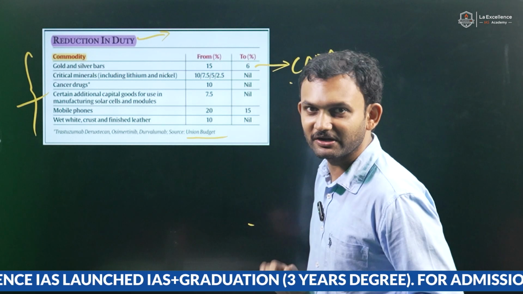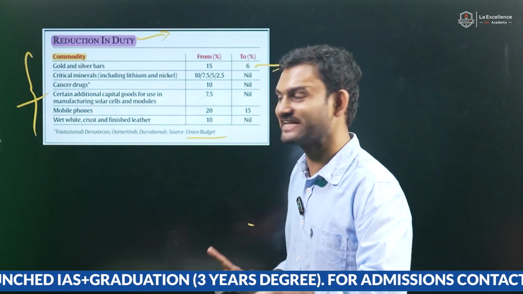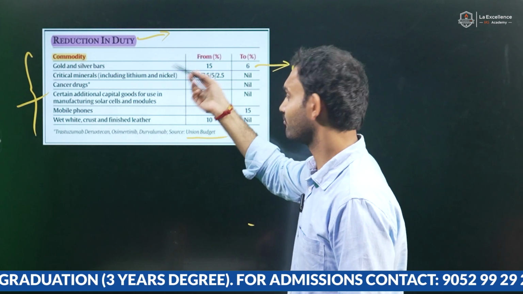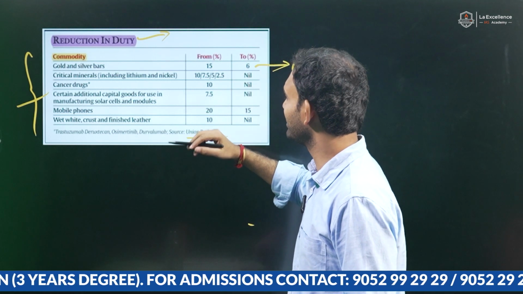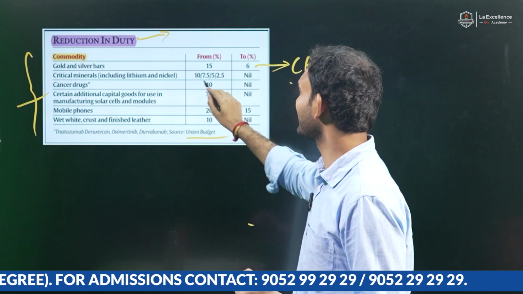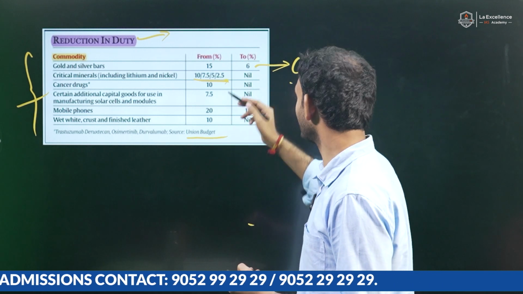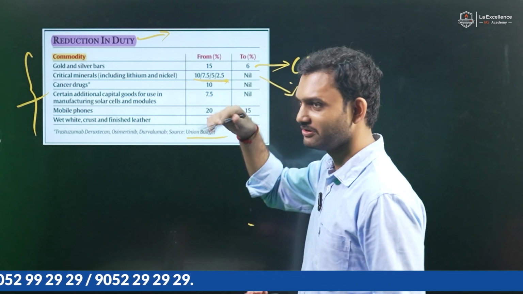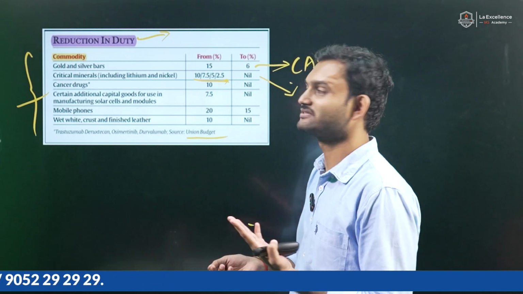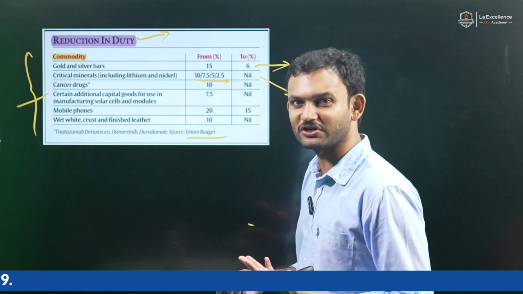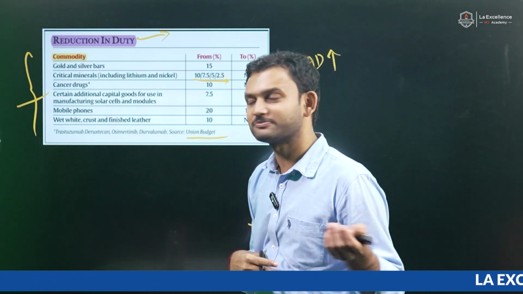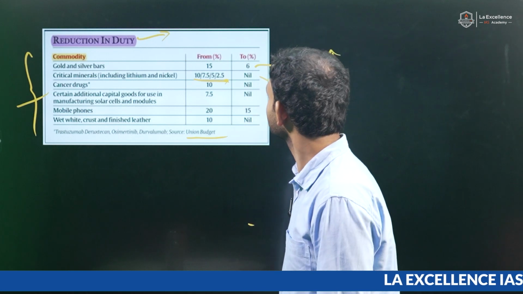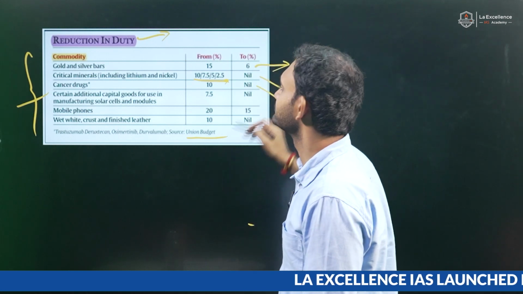Even the critical minerals which are essential for energy transition, from lithium to nickel, many of them had different slabs from 10% to 5%, 2.5%, 5%. All of them have been made nil. Cancer drugs, active pharmaceutical ingredients which are responsible for making cancer drugs, nil.